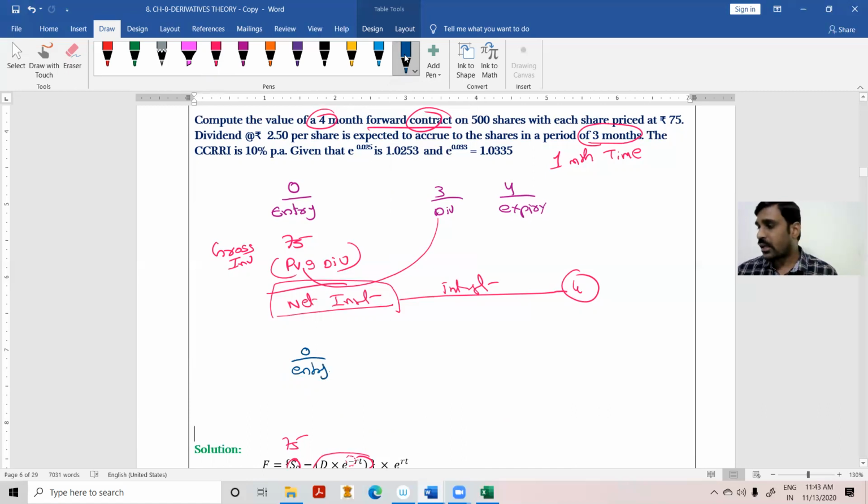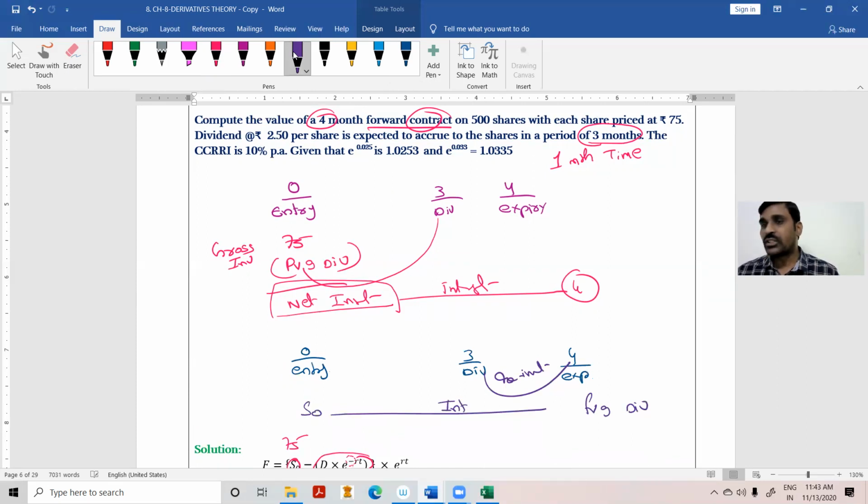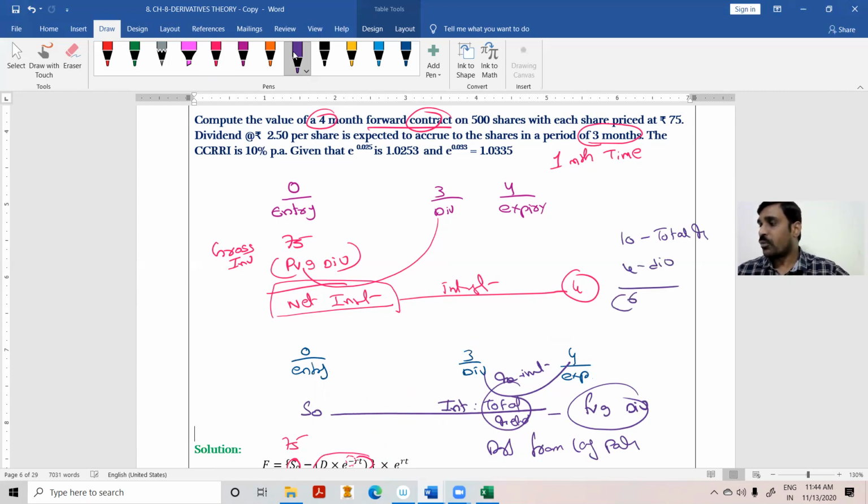But according to me, the correct way is that whatever dividend we are getting in the third month, we have to reinvest it. Then we'll get the future value of the dividend. On the spot price, we'll charge interest. This interest will be our total return, minus the dividend return. So therefore, that is the profit to be charged from the long party. The same method I discussed in the previous problem: 10 rupees is the total return, 4 rupees dividend received, so 6 rupees is the profit to be charged from the long party.